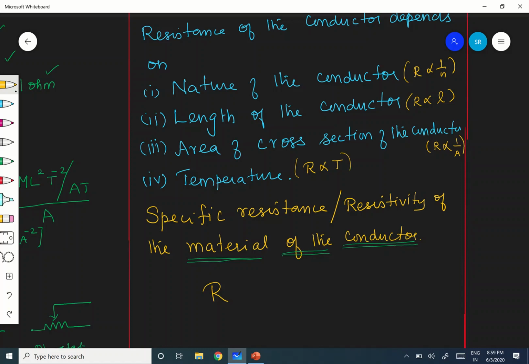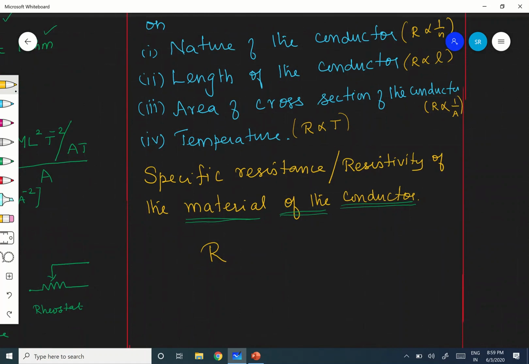Are you following? Now we will recall for R. For a given conductor and at a given temperature, we are fixing two. Given conductor, nature is the same, and at a given temperature is also the same. L and A are there apart from that. For a given conductor and at a given temperature, R is proportional to L and inversely proportional to A.